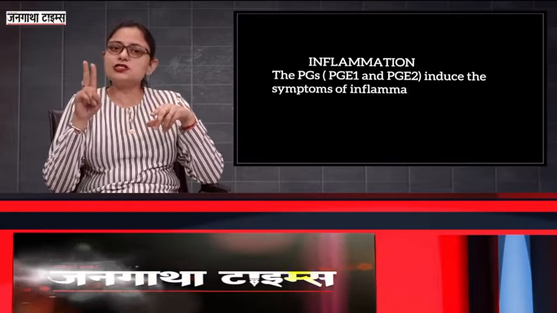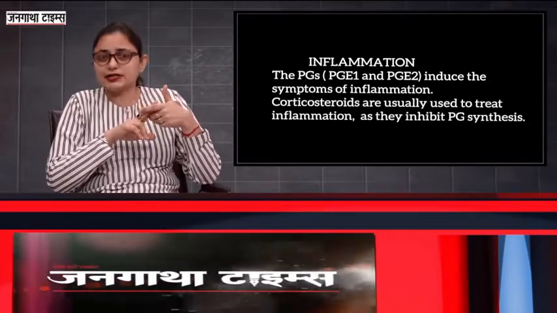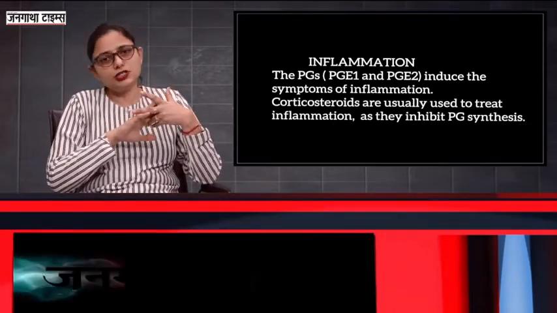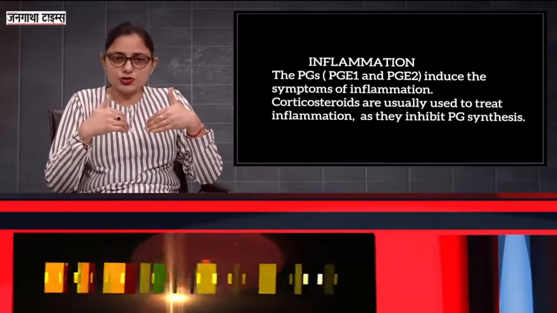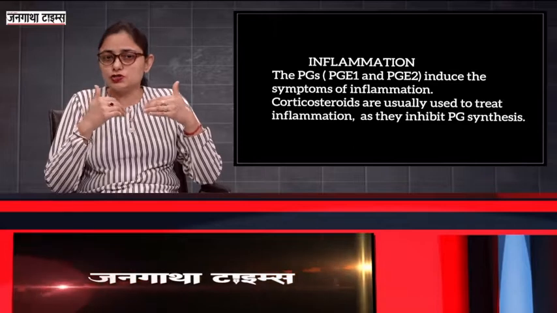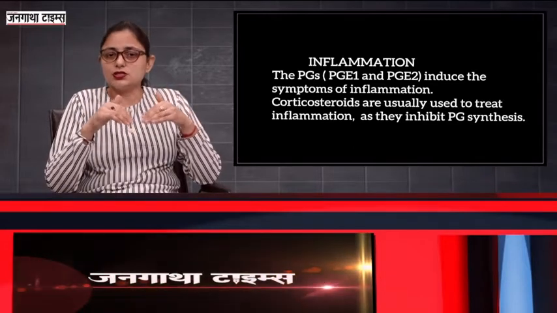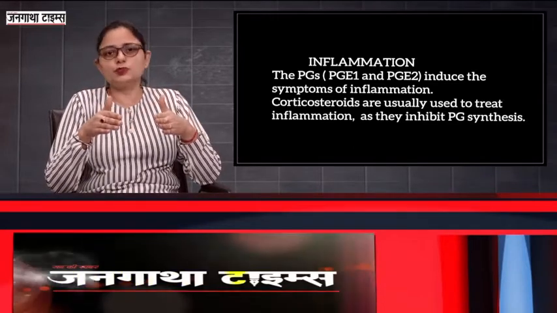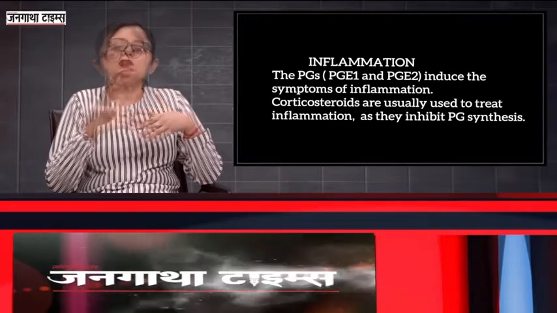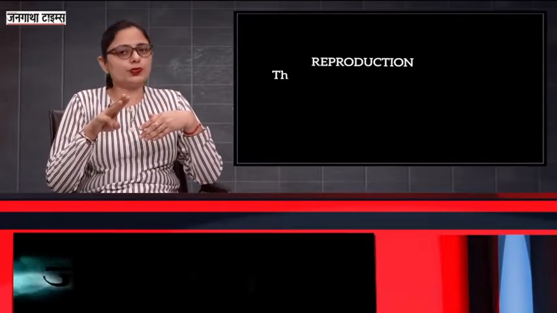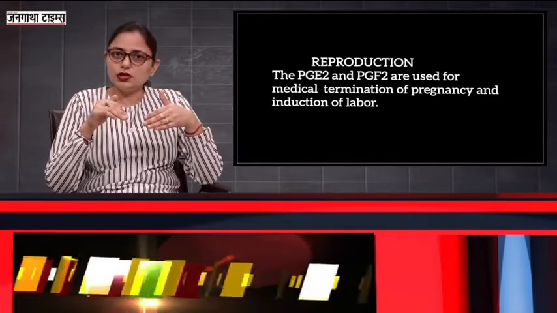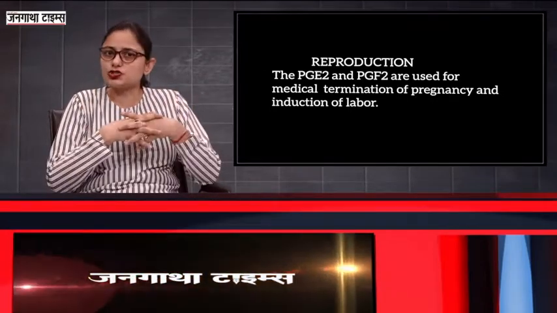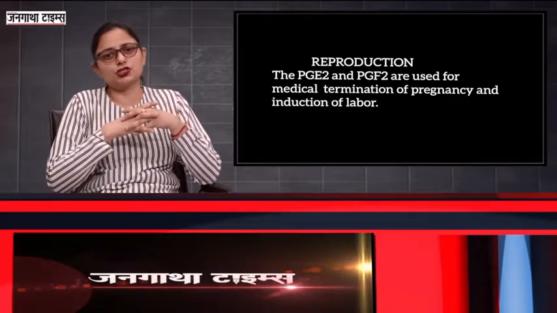Now second action is inflammation. The prostaglandins PGE1 and PGE2 induce the inflammation. So now the corticosteroids are usually used to treat this inflammation by inhibiting the prostaglandin synthesis. Third biological action is reproduction. Now PGE2 and PGF2 are used for medical termination of pregnancy as well as induction of labor.